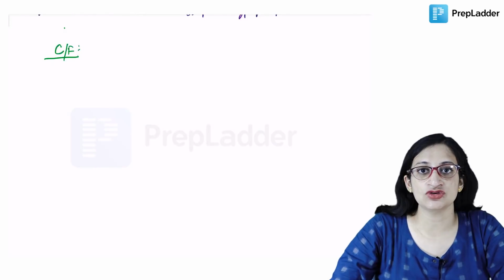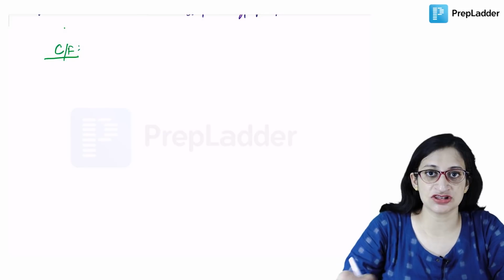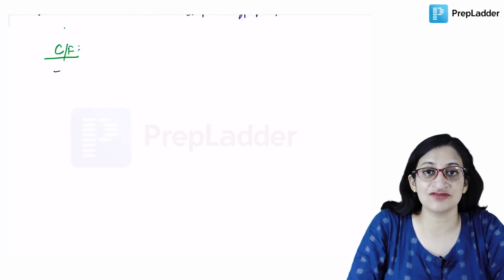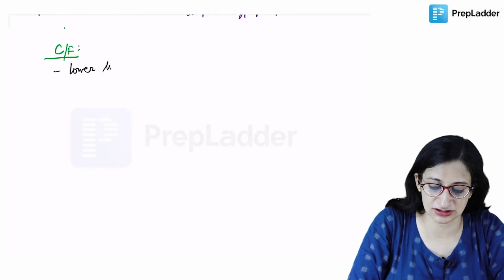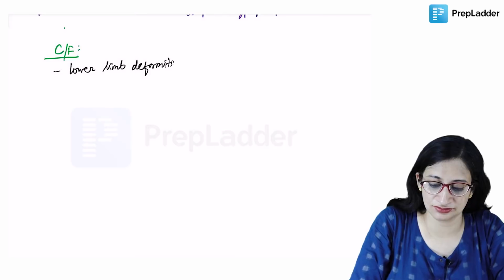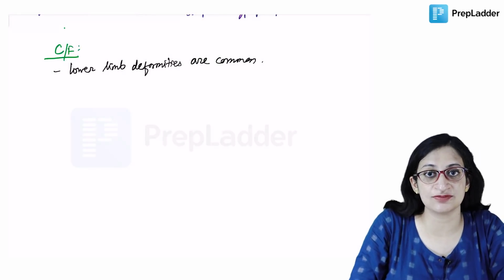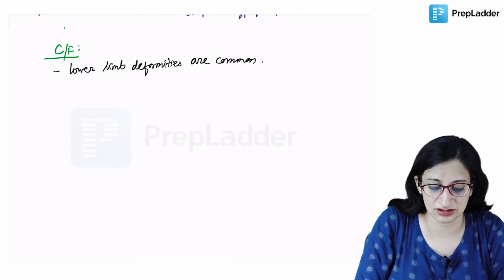Coming to the clinical features of hypophosphatemic rickets, what happens? Lower limb deformities are quite common in this entity. Skull deformities and dental abnormalities can be present.